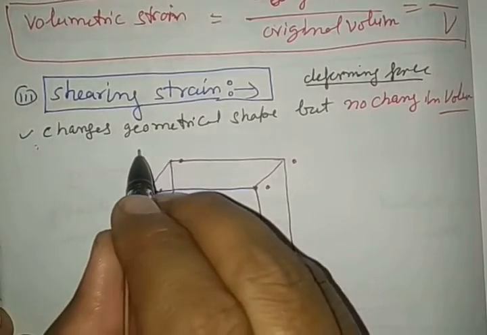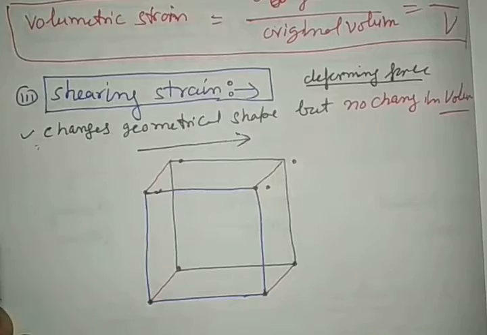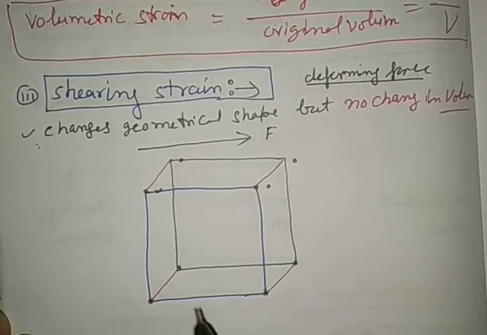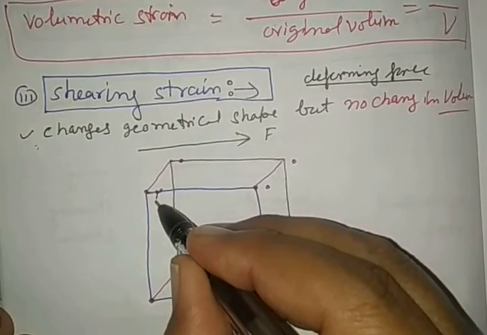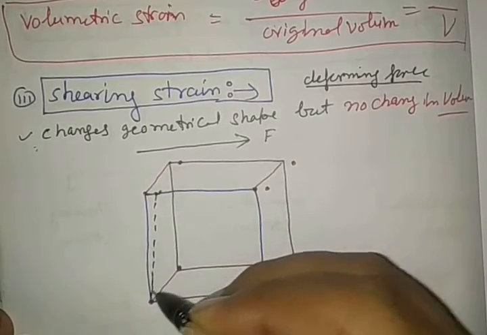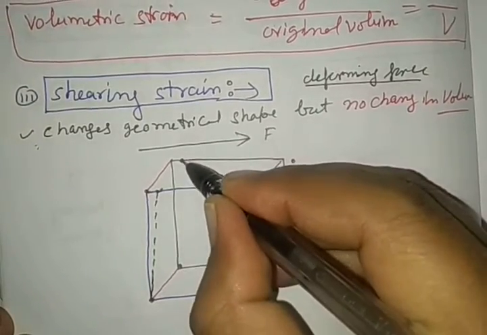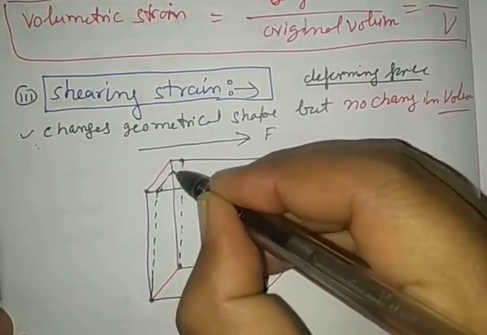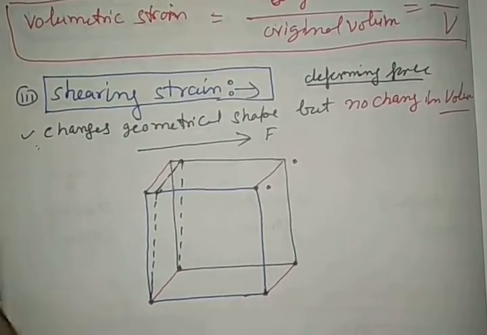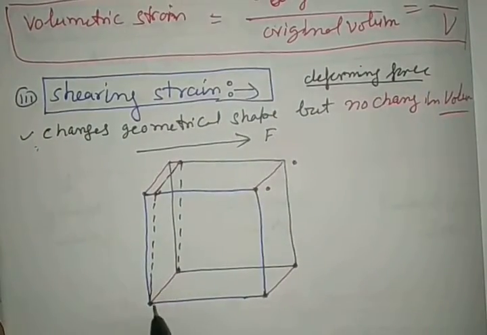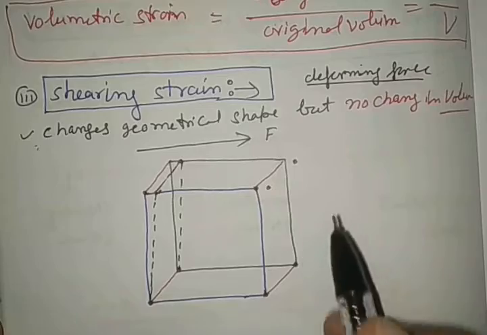Let a tangential force, a stress F, act on it. As a result, this cuboid changes from its shape. See very carefully how it changes. This face bends and moves, while this remains at its original position.